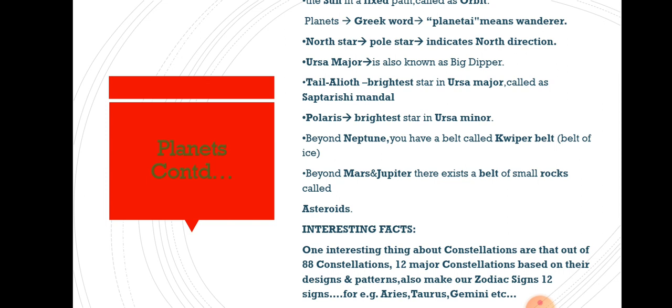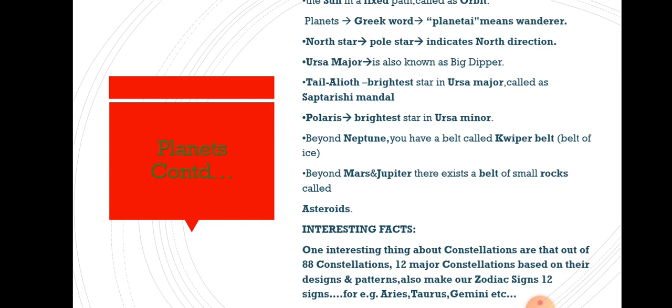Now, what are asteroids? In the mind map of the chapter, we had seen that we are going to learn about asteroids in this chapter as well. So, before going into detail, first we will know the definition, as we have developed the habit of knowing the definition first.